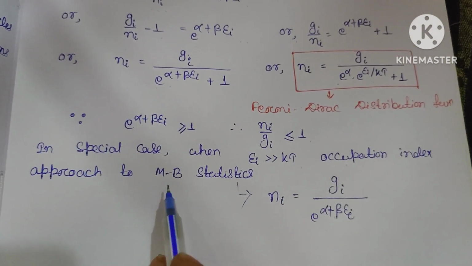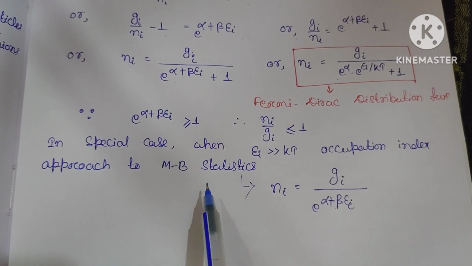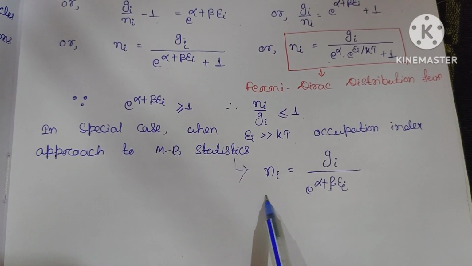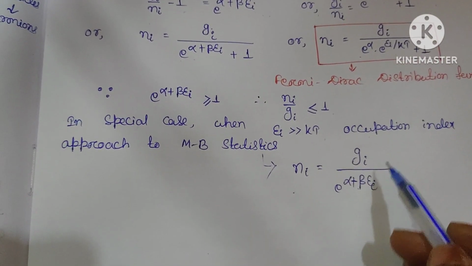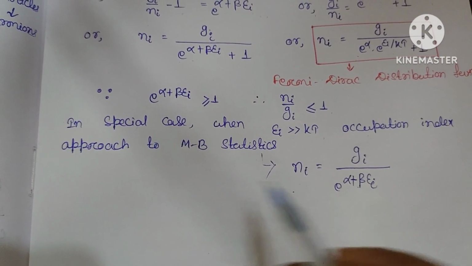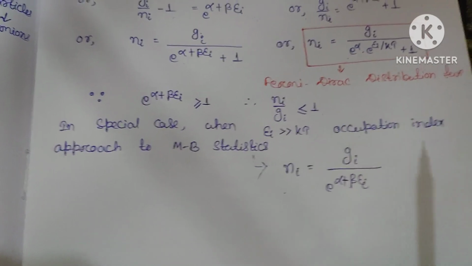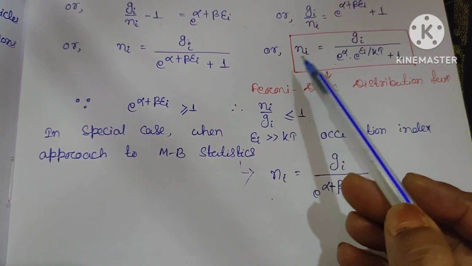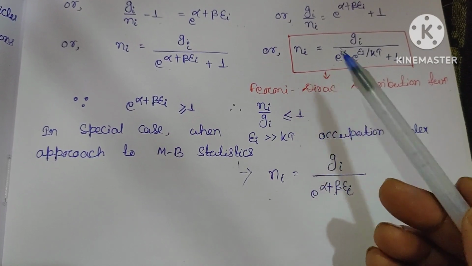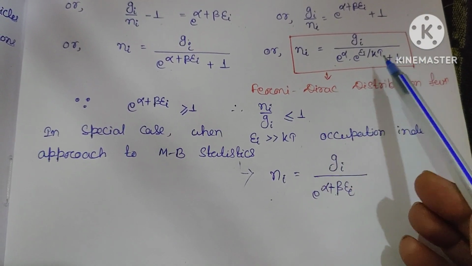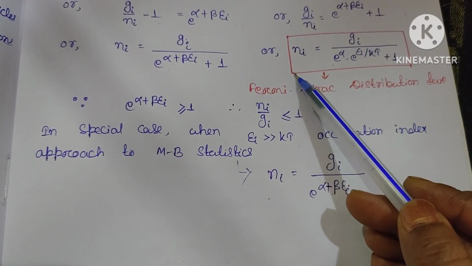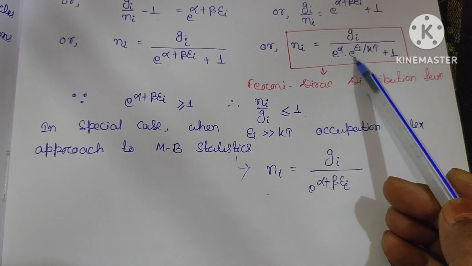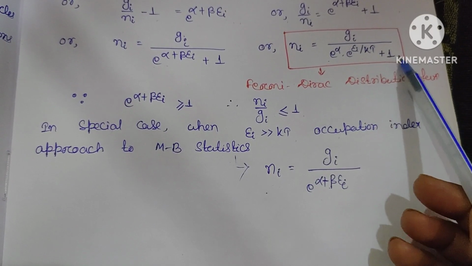So in case of Maxwell-Boltzmann statistics, the occupation index ni by gi is 1 by exponential of alpha plus beta ei. In case of the Fermi-Dirac distribution function, the occupation index ni by gi is 1 by [e power alpha into e power ei by kT, plus 1].